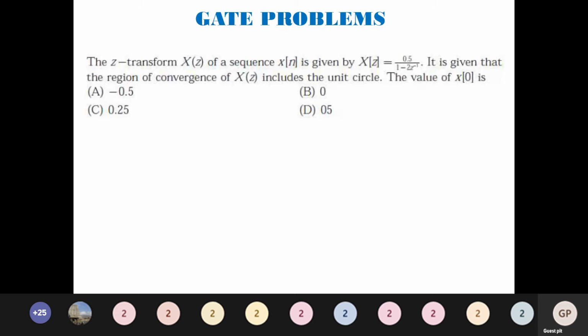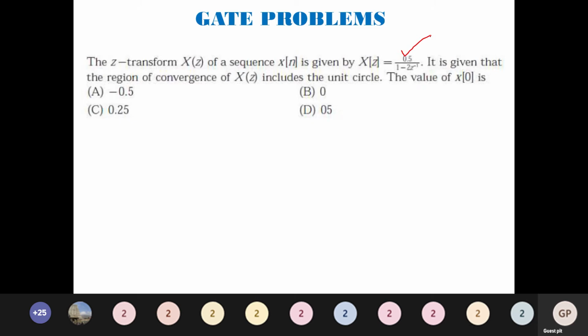Now we will discuss the problems of the z transform which were asked previously in GATE. Question number 1: the z transform X of z of a sequence x of n is given by X of z equal to 0.5 divided by 1 minus 2 z inverse. It is given that the region of convergence of X of z includes the unit circle. The value of x of 0 is what? This is what is asked. From the given question we can easily find that X of z is given to us.